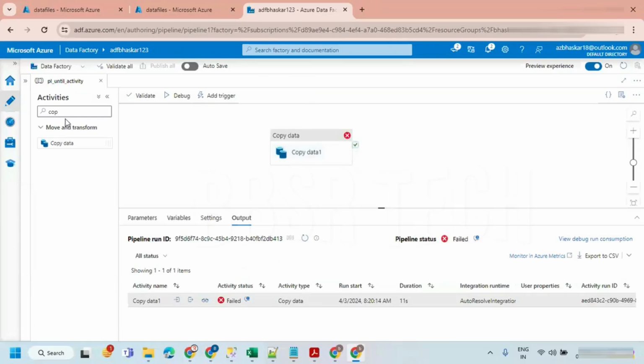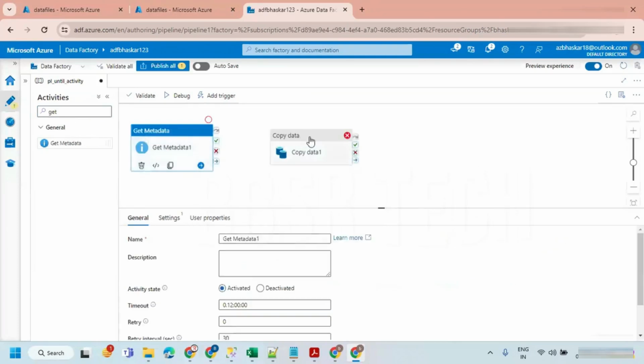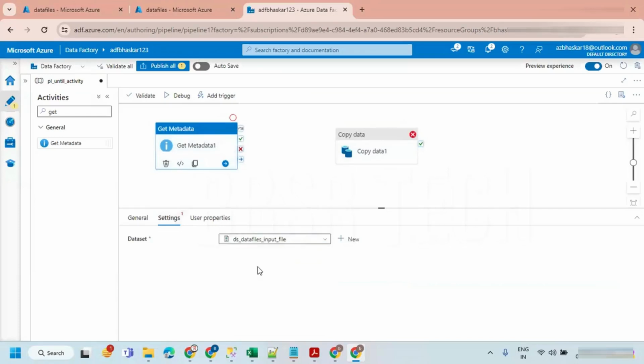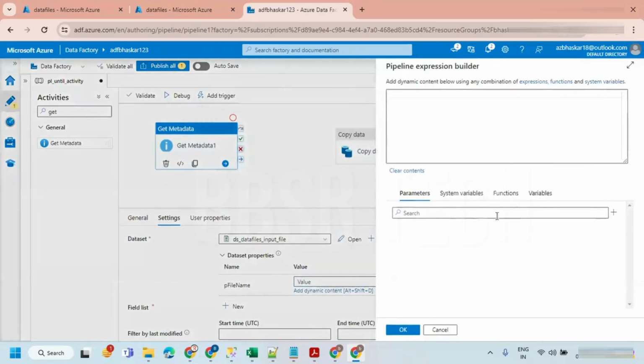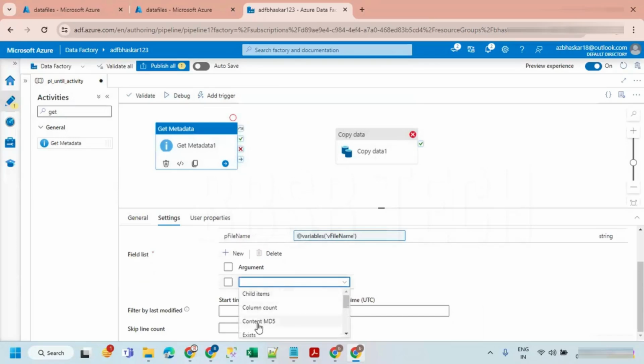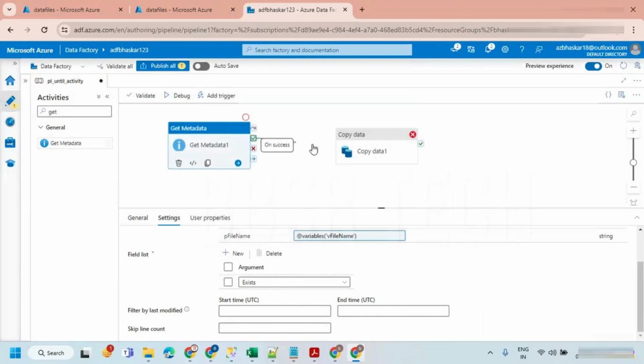So what we can do is, before executing this copy data activity, I wanted to check whether my file exists or not. In order to check it, we need to use the get metadata activity. We know it already. The get metadata activity is going to take an input data set, and here it is going to take a file name from the variable customer.csv, and make sure to take the field list as exists. So exists is going to give a true or false. If it is true, then execute this.